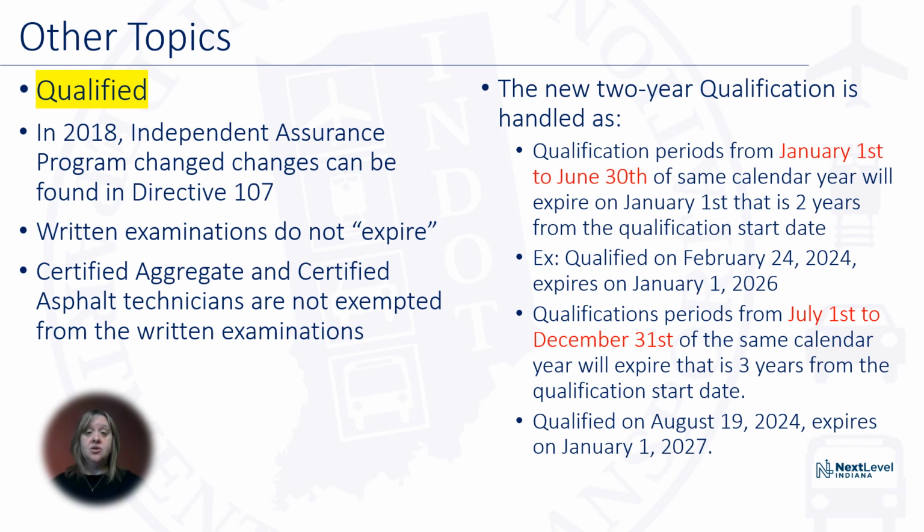The new 2-year qualification is handled as follows: qualification periods from January 1st to June 30th of the same calendar year will expire on January 1st, that is 2 years from the qualification date. If qualified on February 24 of 2024, it will expire on January 1st of 2026. Qualification periods from July 1st to December 31st of the same calendar year will expire on January 1st, that is 3 years from the qualification date. So if you were qualified on August 19 of 2024, it will expire January 1st of 2027.